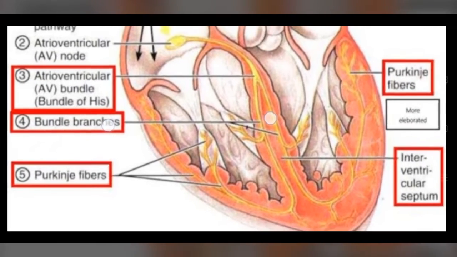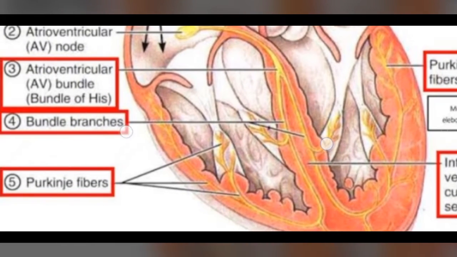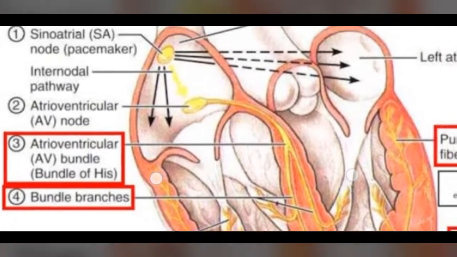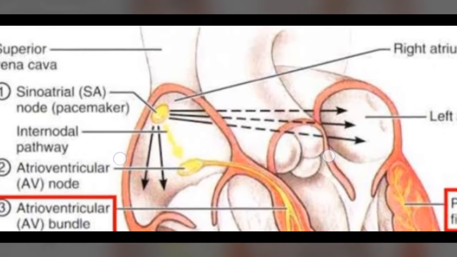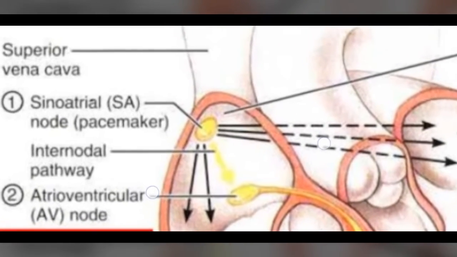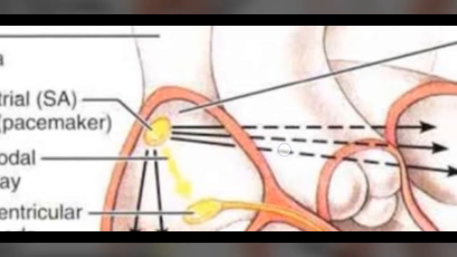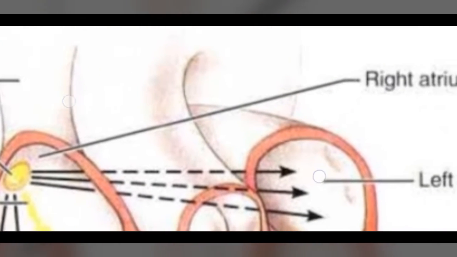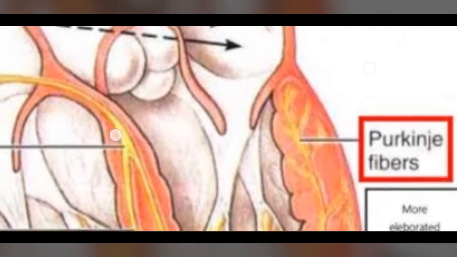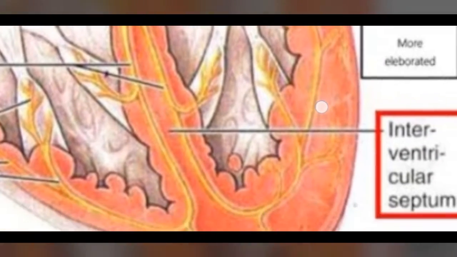These pacemaker cells are located in the sinoatrial node. This sinoatrial node is otherwise called the heart's natural pacemaker. The sinoatrial node is a group of cells in the walls of the right atrium.